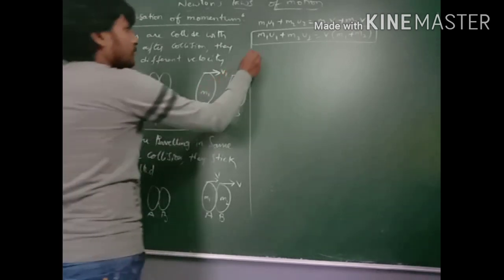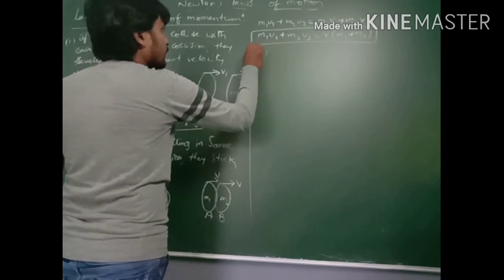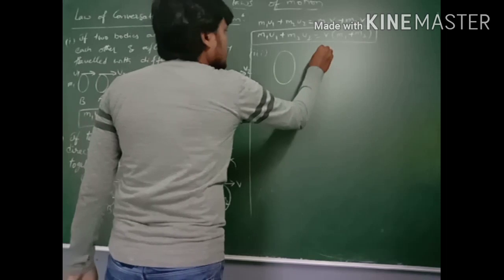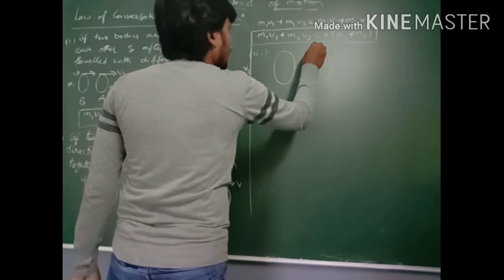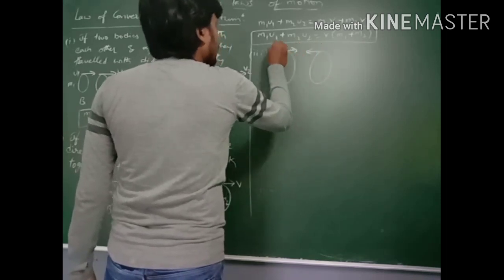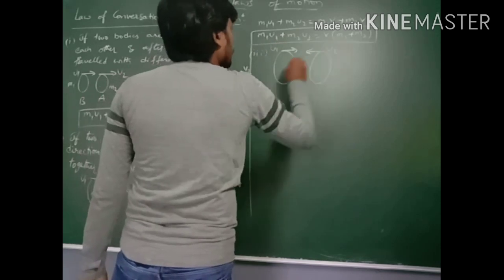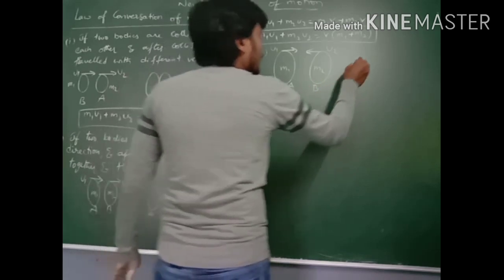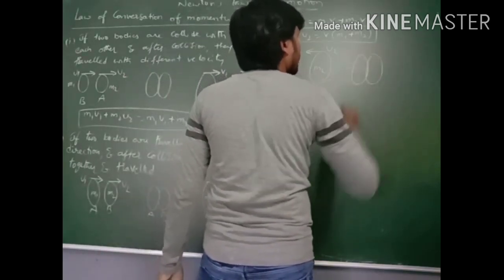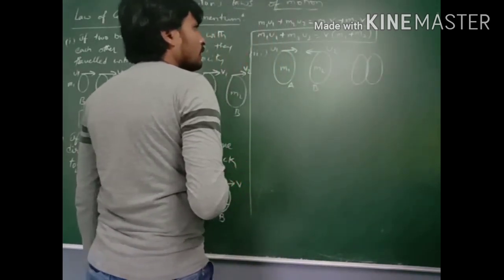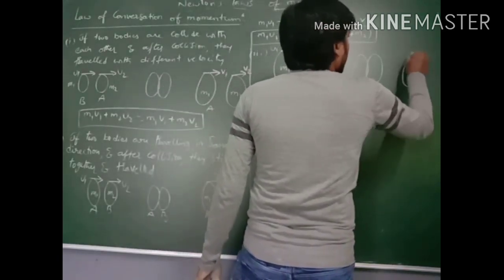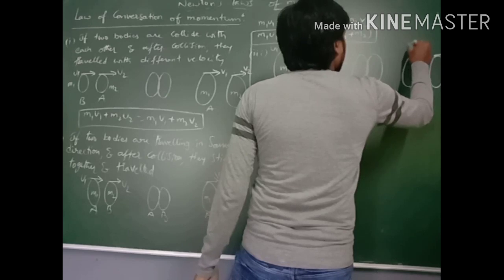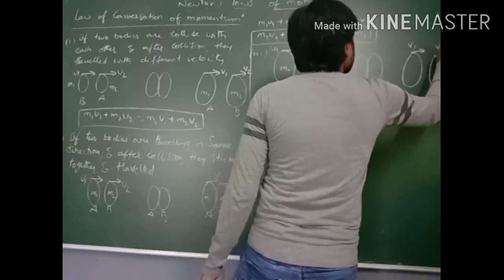And case 3. If two bodies are traveling in opposite directions, with u1, u2, m1, m2, body A and body B, after collision they travel in different directions with different velocities.